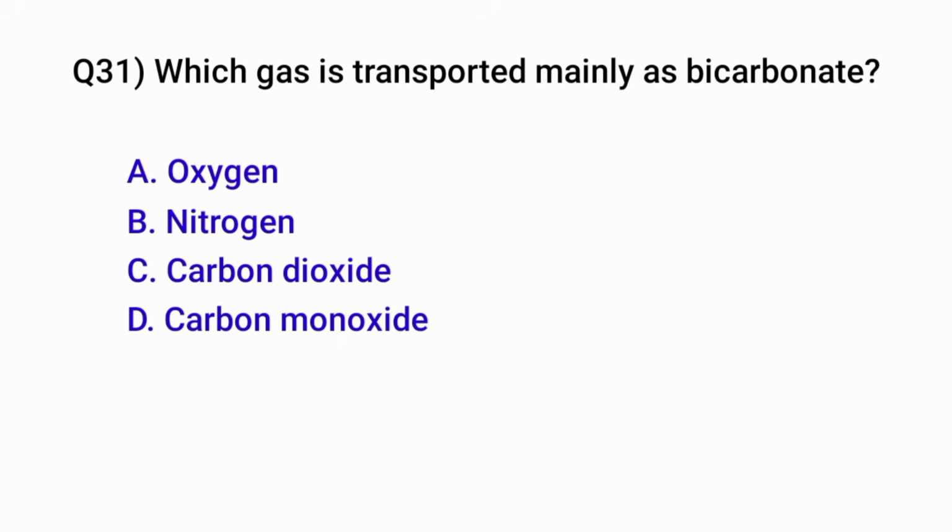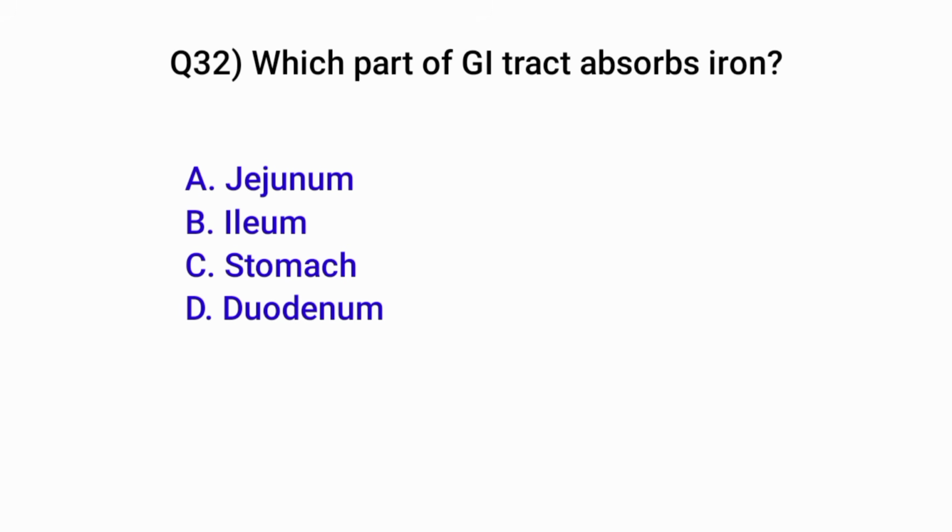Question number 31. Which gas is transported mainly as bicarbonate? Correct option is C. Carbon dioxide. Question number 32. Which part of the gastrointestinal tract absorbs iron? Correct option is D. Duodenum.